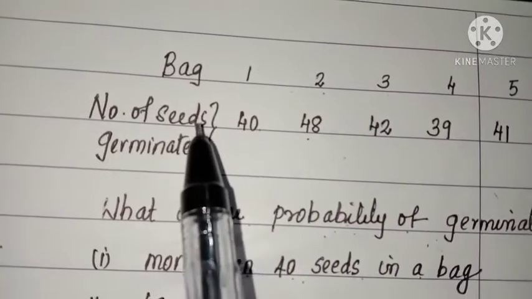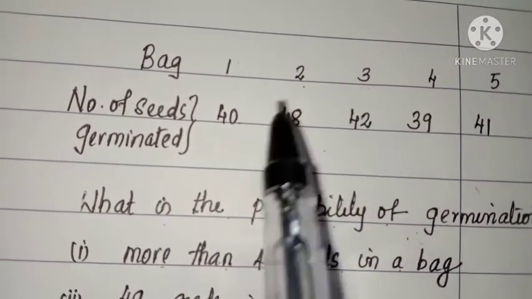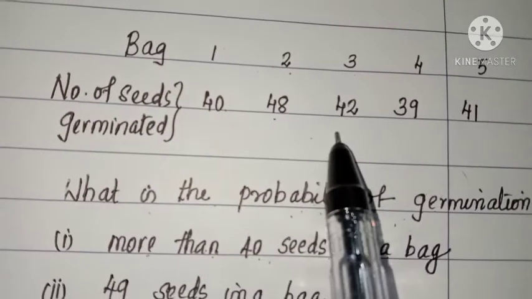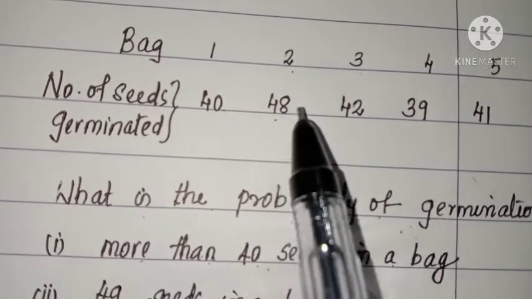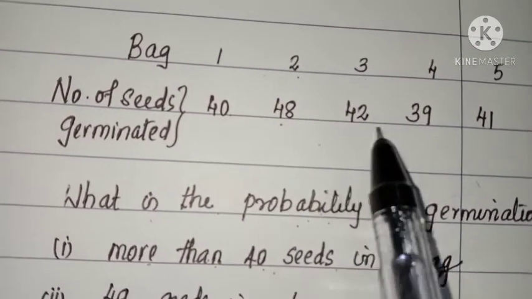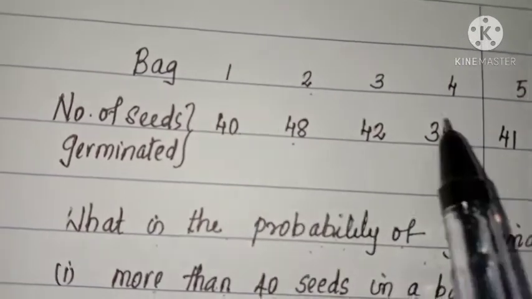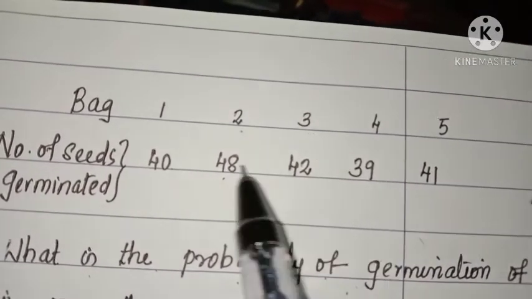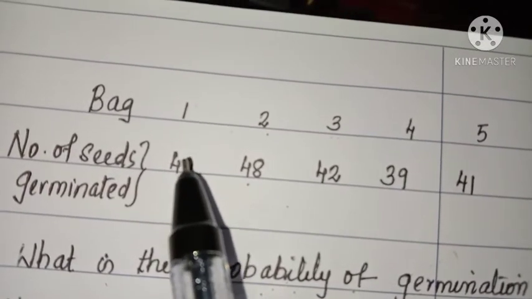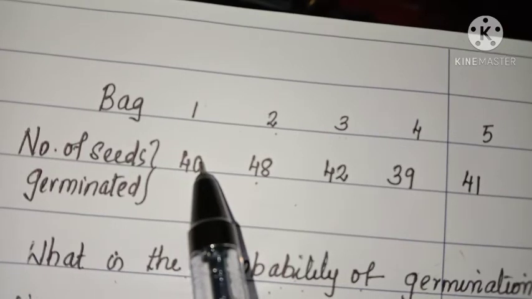After 20 days, the number of seeds which had germinated in each collection was counted and recorded in table form. That means we have 5 bags and we take 50 seeds from each. After 20 days, we could see that out of 50, 40 seeds had germinated.